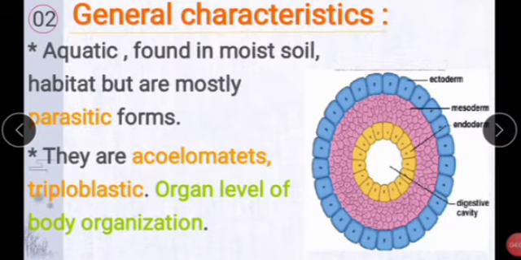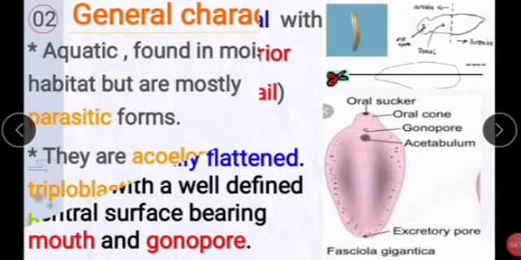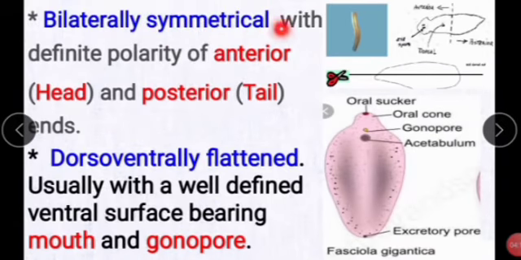In this phylum there is organ level of body organization. Next, bilaterally symmetrical with definite polarity of anterior and posterior ends. Bilateral means when we cut through the middle of the organism, we get two equal parts.